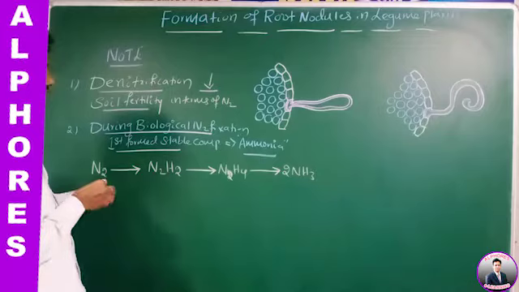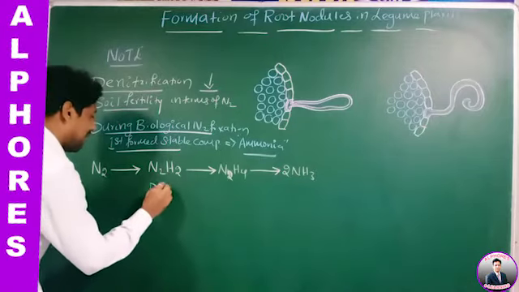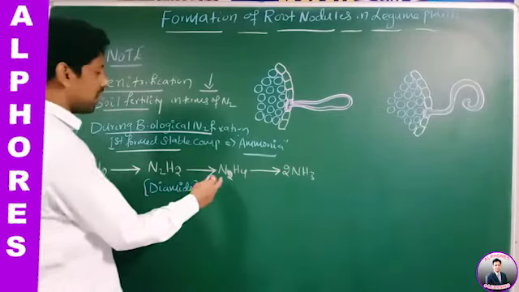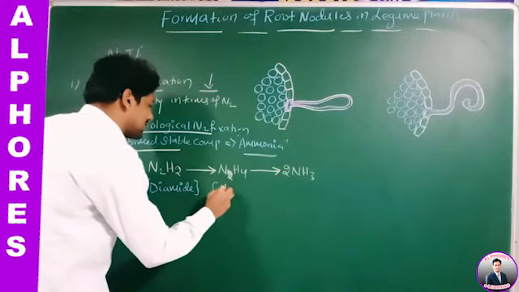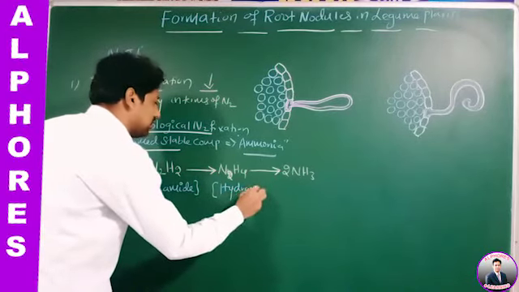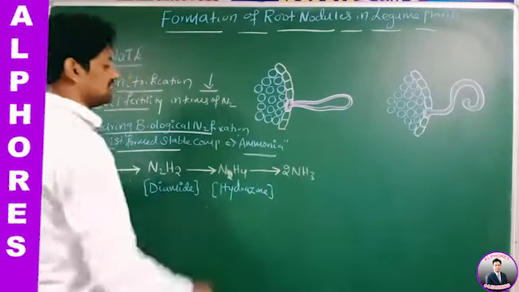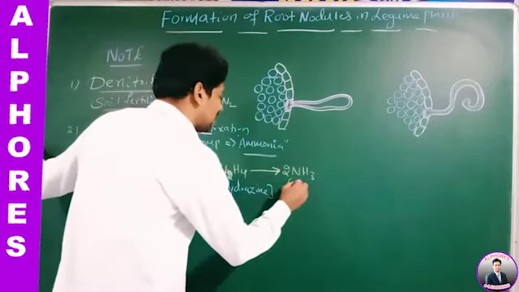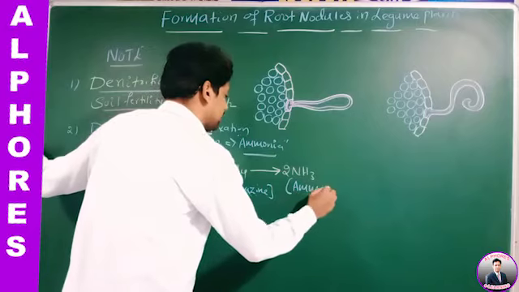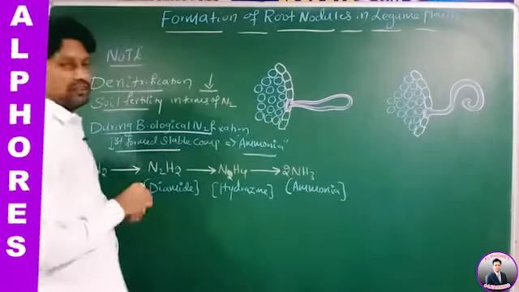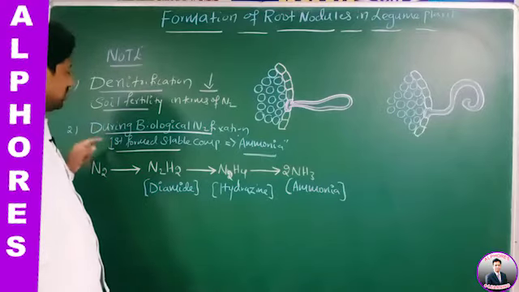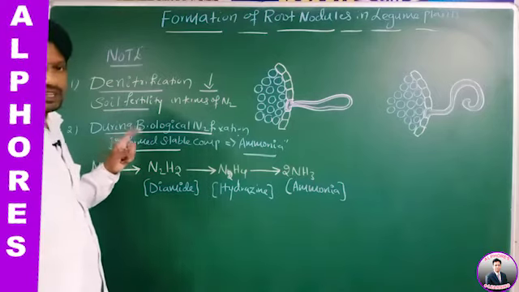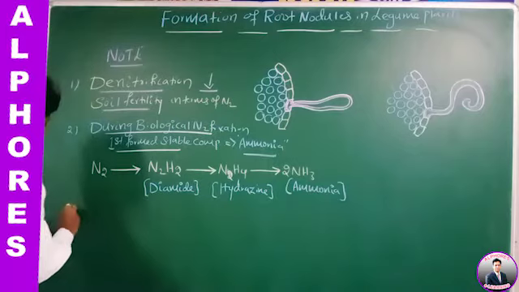What is this N2H2? It is a diamide, but it's unstable. Then N2H4 is formed, which is called hydrazine. It is also unstable. Then finally what we got? We got 2 molecules of ammonia, which is stable. I think you got my point. Therefore, during biological nitrogen fixation, the first formed stable compound is ammonia. Right? Next, number 3.